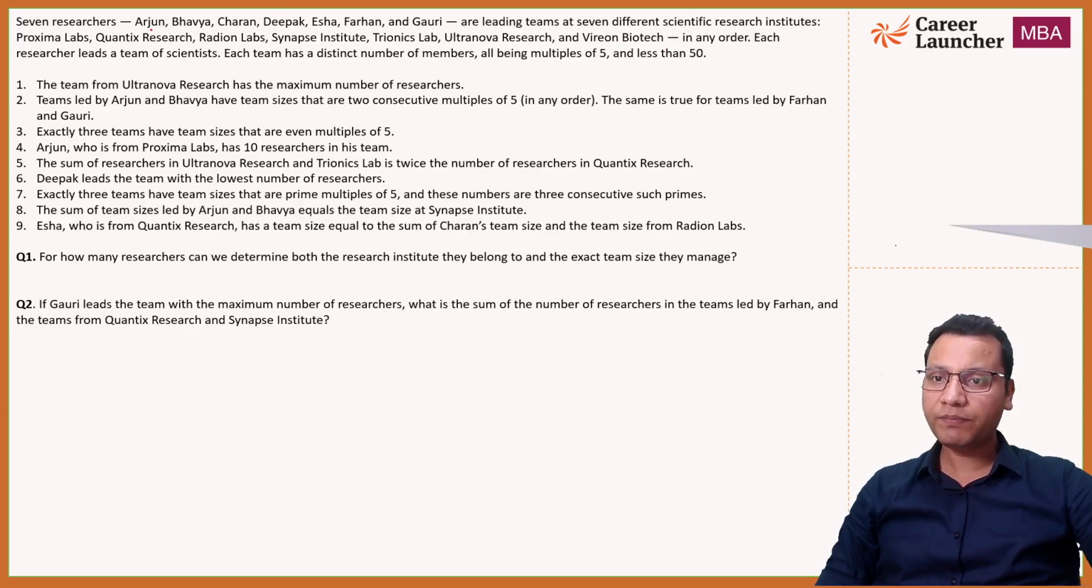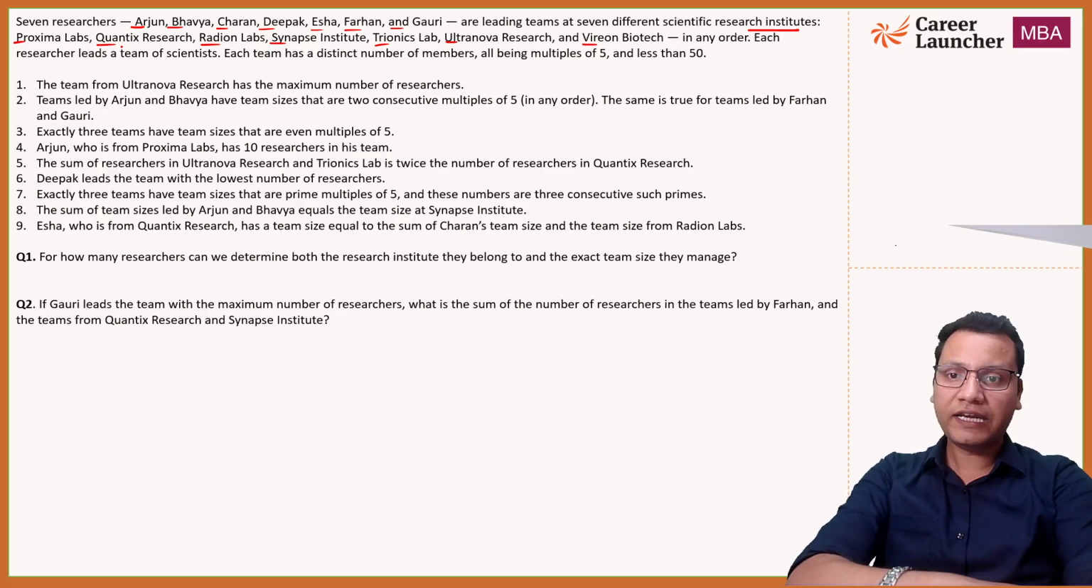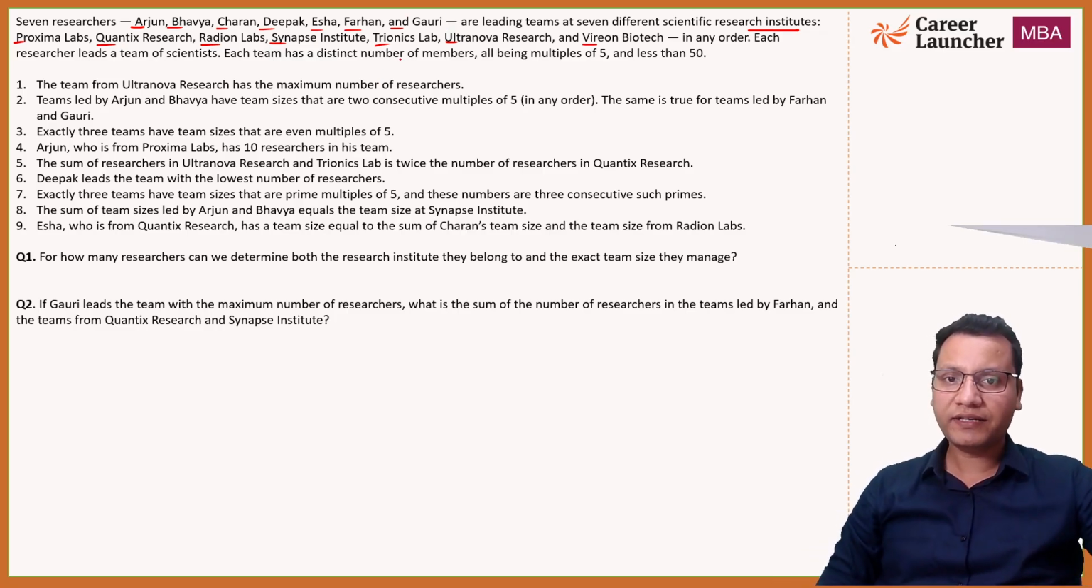Okay, so there are 7 people, and you can take the initials as well. So we have A, B, C, D, E, F, and G as the names of the 7 researchers, and we have different research institutes as P, Q, R, S, T, U, and V. They are the research institutes, and they are in any order. So we don't know where Arjun is working, where Bhavya is working, and so on and so forth. Right now, each research institute leads a team of scientists, and each team has a distinct number of members.